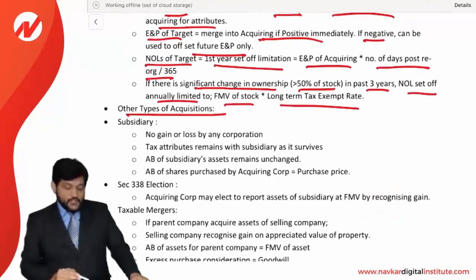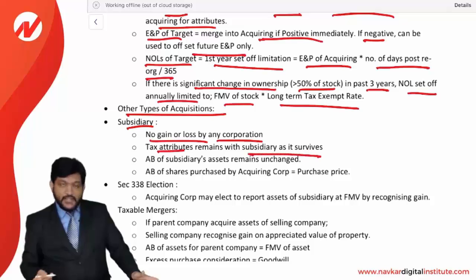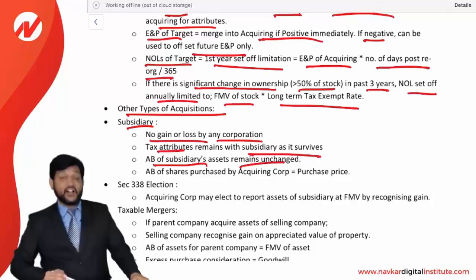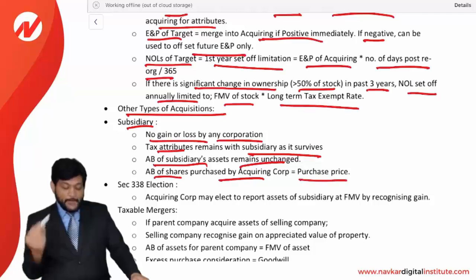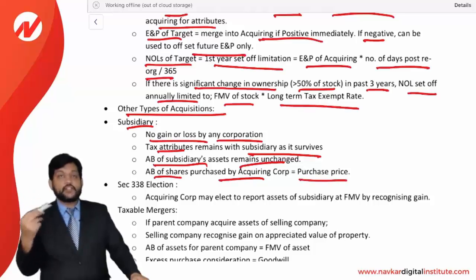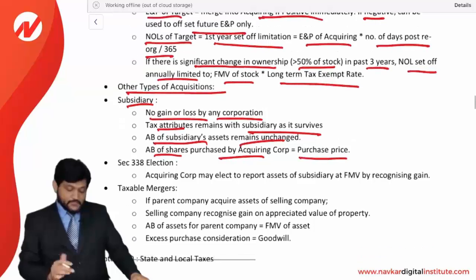Another type of acquisition is the parent-subsidiary relationship, as we have already discussed: no gain or loss for any corporation. Tax attributes remain with the subsidiary as it survives. The adjusted basis of the subsidiary's assets remains unchanged. It will remain the same as before. The adjusted basis of shares purchased by the acquiring corporation will be the purchase price. So that is simply the purchase price. You need to recognize the adjusted basis.